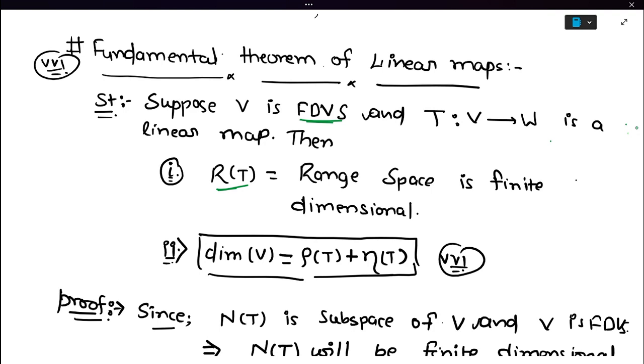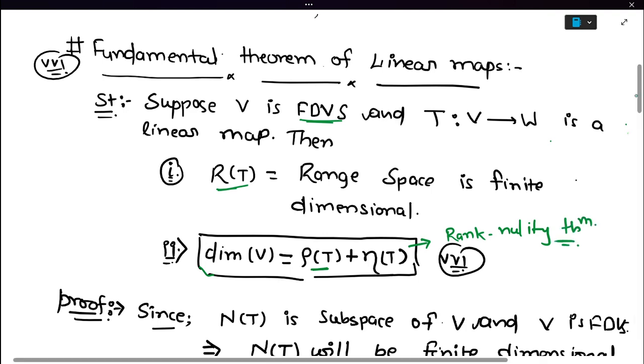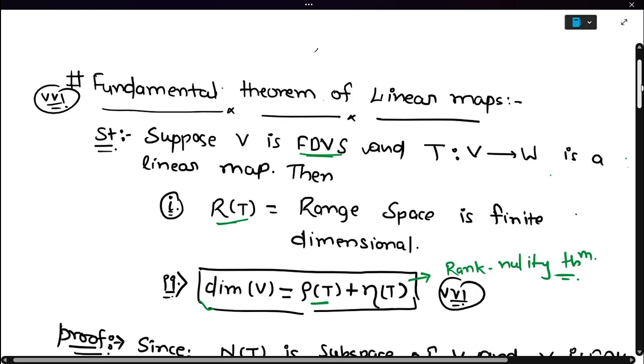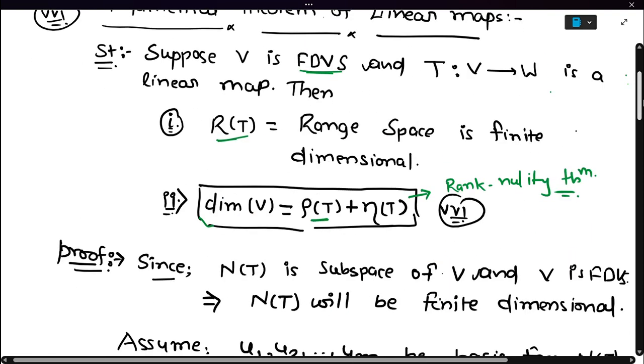Okay, when T is a linear map from V to W and V is finite dimensional, then the range of T will be finite dimensional. And second, it says that the dimension of V equals the dimension of the null space plus the dimension of the range space. Okay, it's called the rank nullity theorem. So we will prove both these statements. It is very important, so please watch this video till the end.